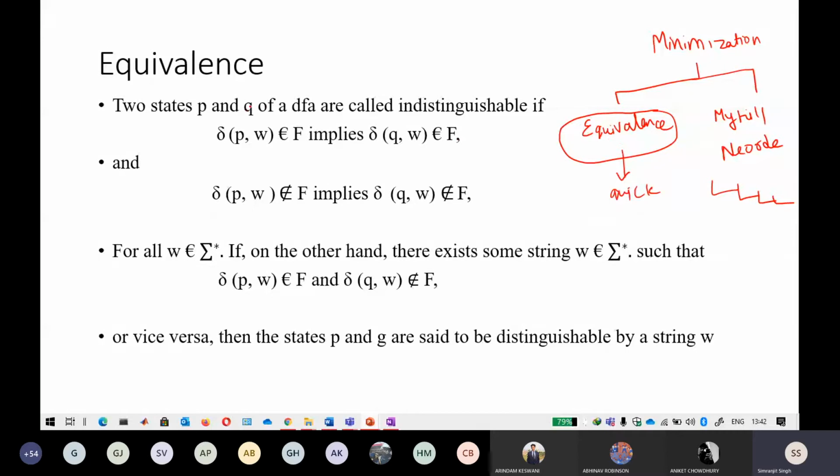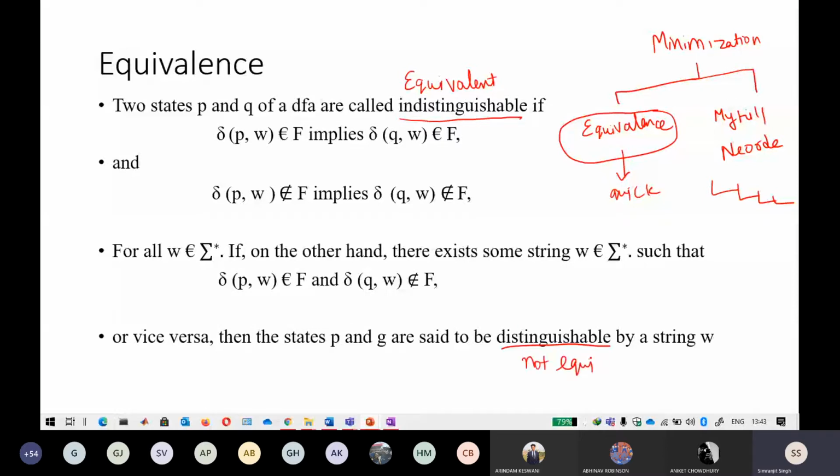Okay, so before going into the detail, there are some terms that you should understand: indistinguishable and distinguishable. The meaning of indistinguishable is equivalent. Indistinguishable means you cannot distinguish between two states, so that is called equivalence. If you can distinguish between two states, then they are not equivalent.